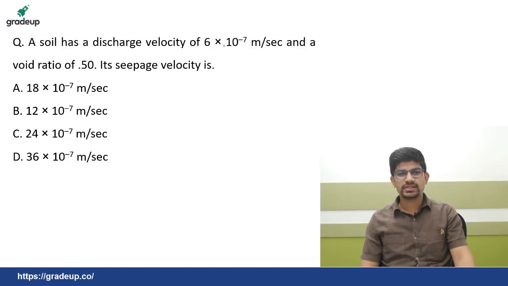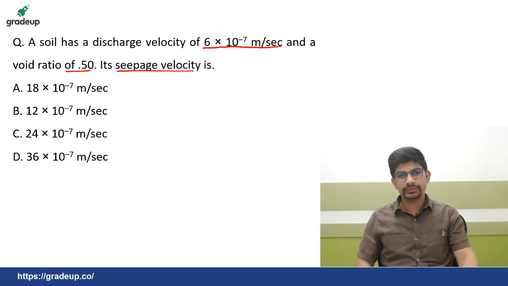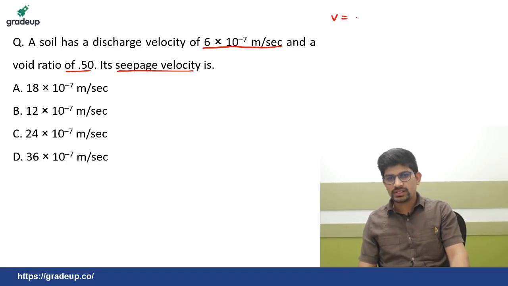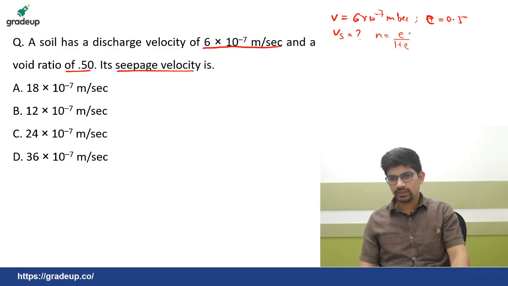A soil has a discharge velocity of 6 into 10 to the power minus 7 meter per second and a void ratio of 0.5. Its seepage velocity is... sorry. Discharge velocity is given to you, 6 into 10 to the power minus 7 meter per second, and void ratio is 0.5. You have to find the seepage velocity. Now porosity is, from chapter 1, e upon 1 plus e.